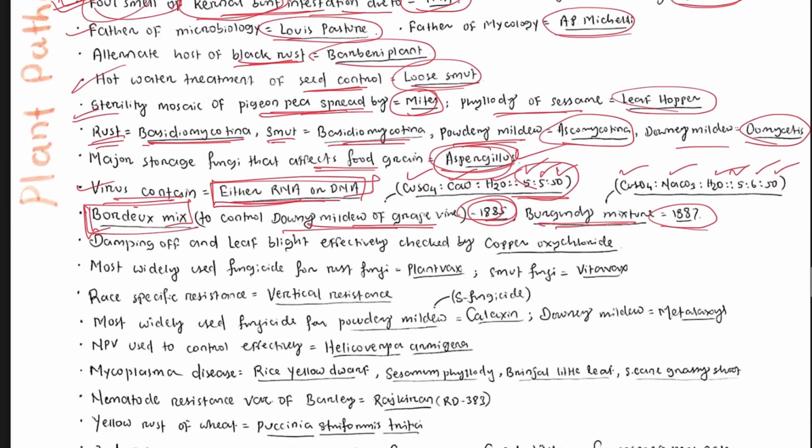Damping off and leaf blight can be checked by applying copper oxychloride. Most widely used fungicide for rust fungi is Plantvax, and for smut fungi is Vitavax. Vitavax is used for smut fungi and Plantvax is used for rust fungi.